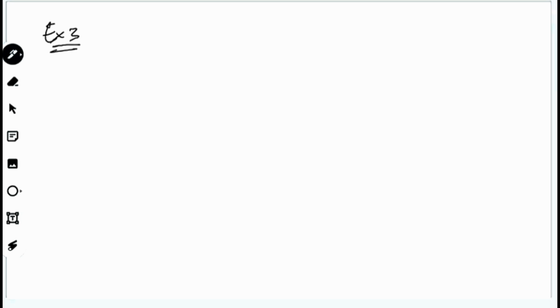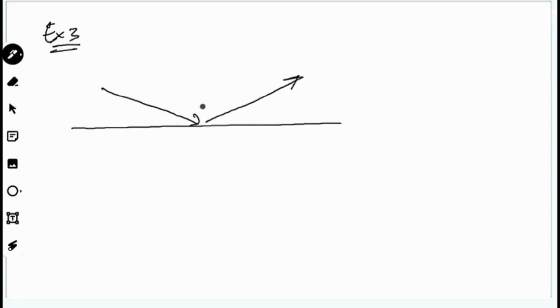Given the situation, there is an angle here. When there is an angle, it involves two dimensions, the X component and the Y component.